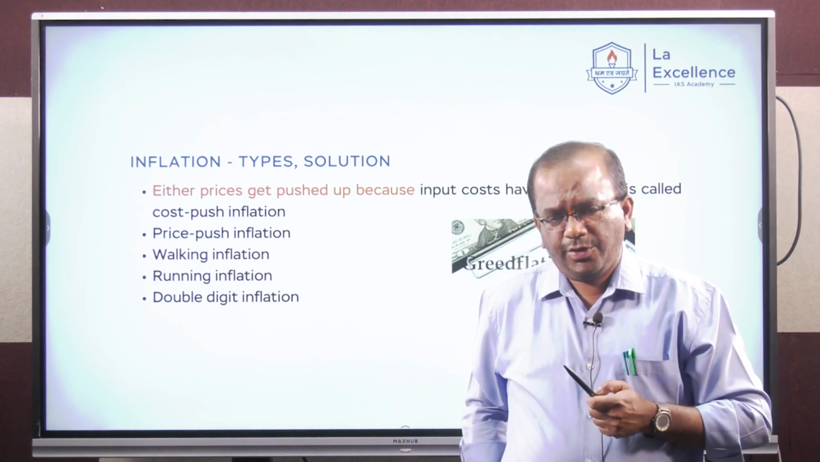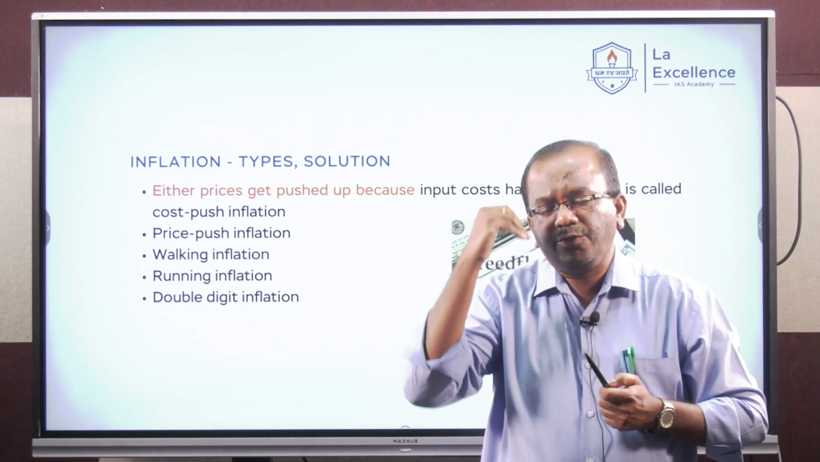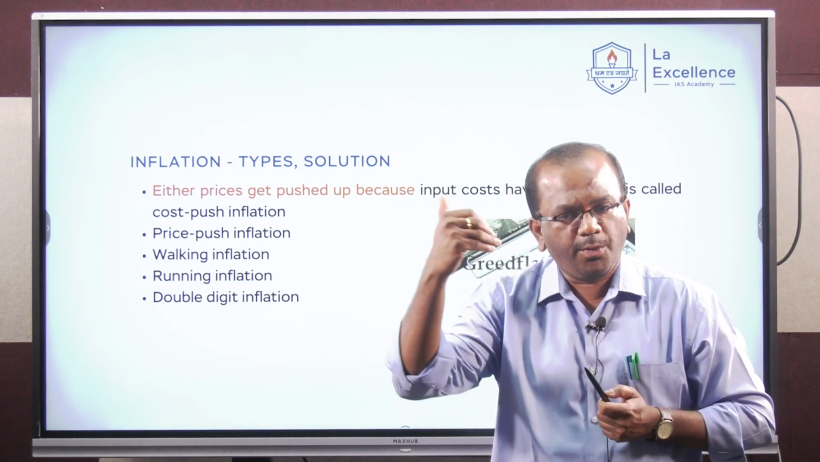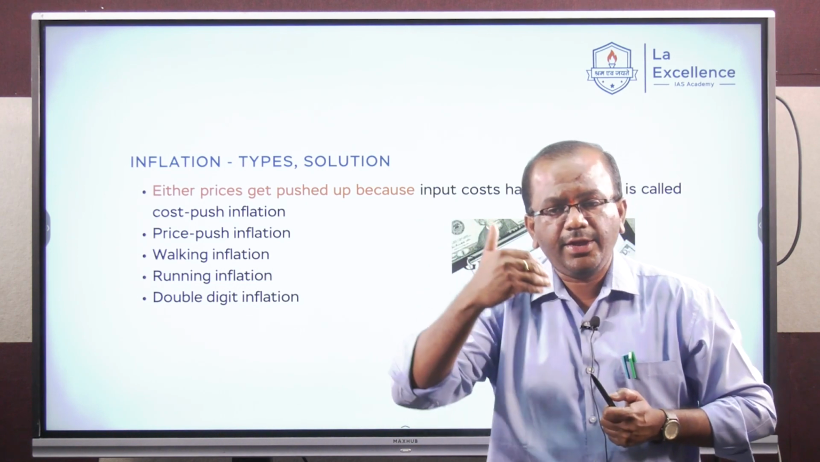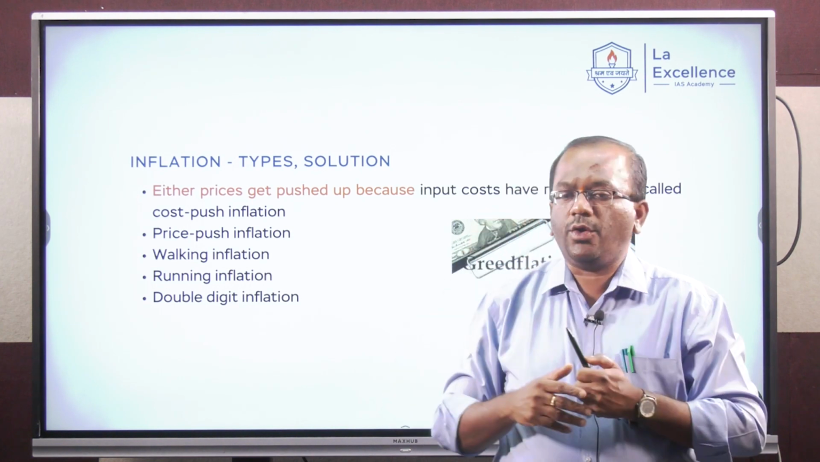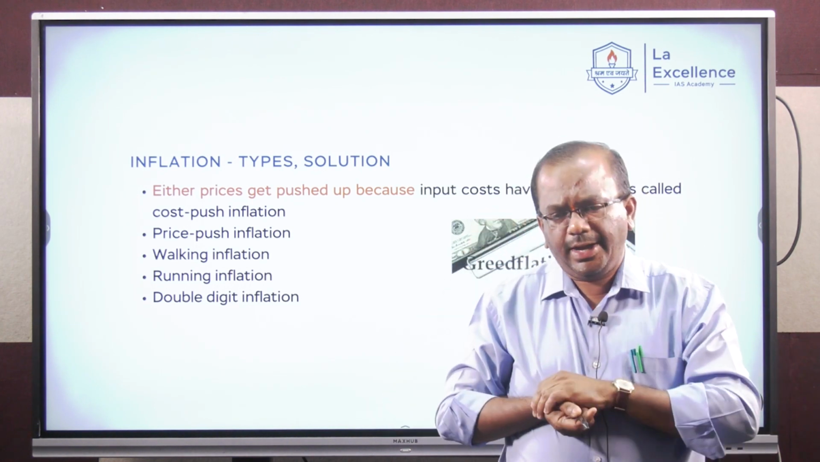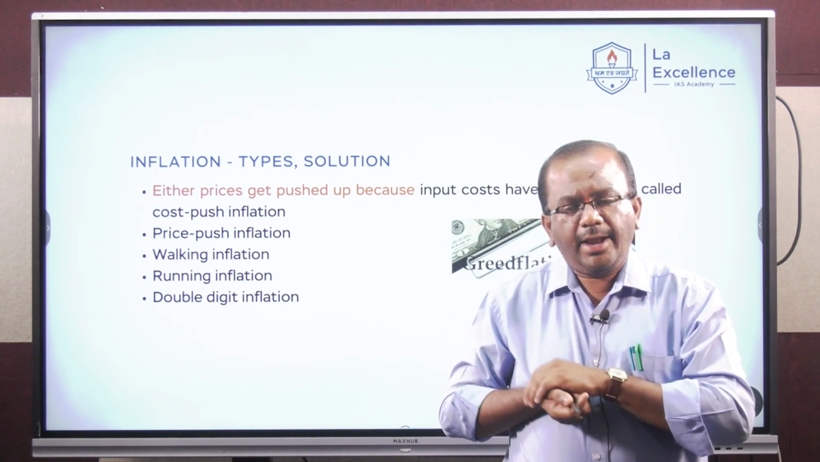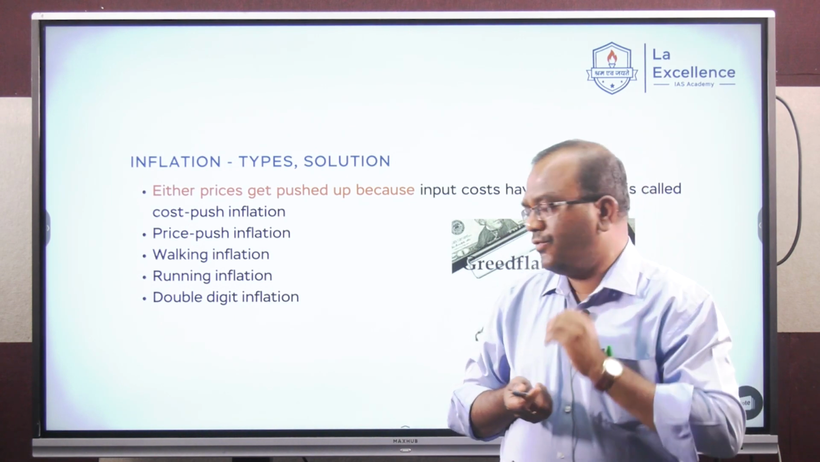Walking inflation, students, which I have told you, right, is that mild level of inflation which is needed in an economy to incentivize growth and employment, because we say inflation is a byproduct of economic growth. Inflation is inherent in economic growth, right? Suppose you talk about India, we say an inflation of 3 to 4% can be termed as walking or trotting inflation.